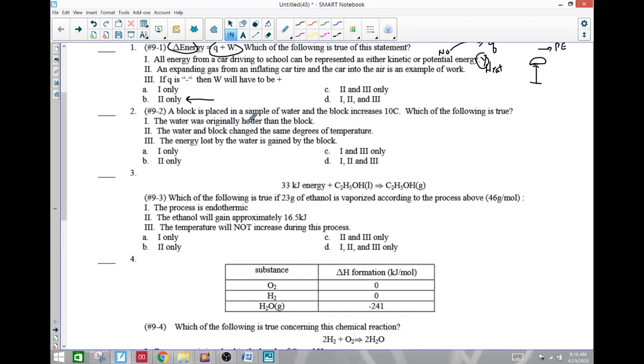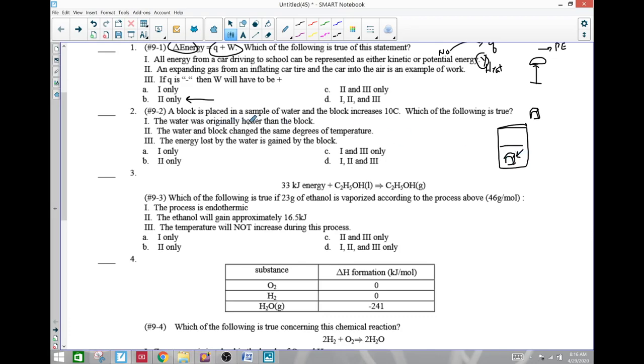A block is placed into a sample of water, and the block increases 10 degrees. Which of the following is true? Let's draw a picture of that. We have a beaker, and we took a block and dropped it into some water, and the block actually got warmer by 10 degrees. So energy entered the block.